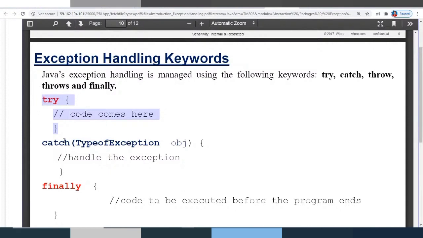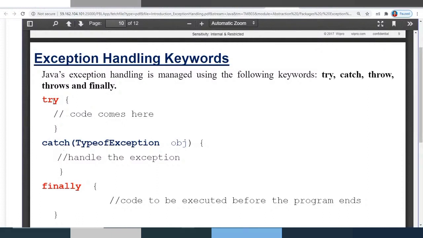And one more point, you can have try block even without catch, but at least finally block should be there. That's what here the color differences you can see in this manual. So you can have try block, but at least you should have finally block. So you can have try only with catch or finally. Remember this point.